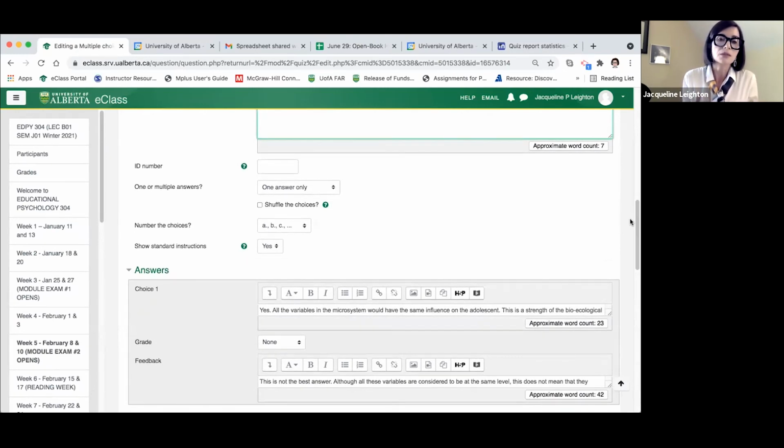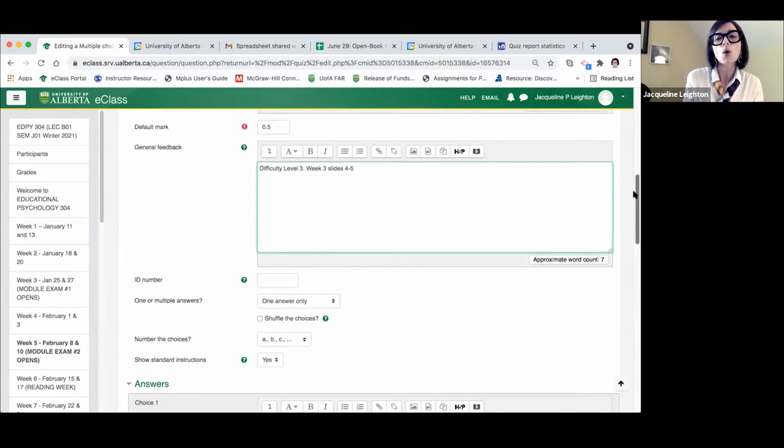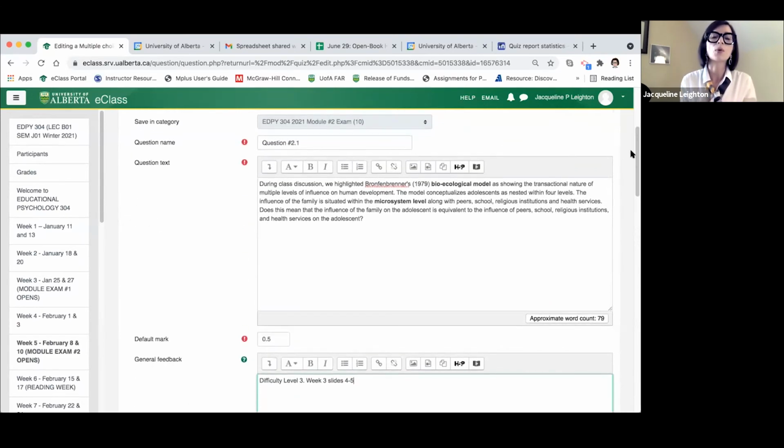How do we begin to create these items? Well, this is where it's important to understand the nature of what it is that you're trying to get your students to learn within the course. I highlight in the course outline for my students that we're not just going to learn about child development.